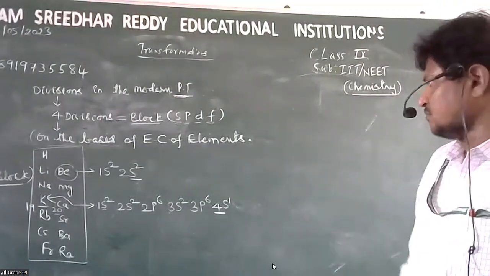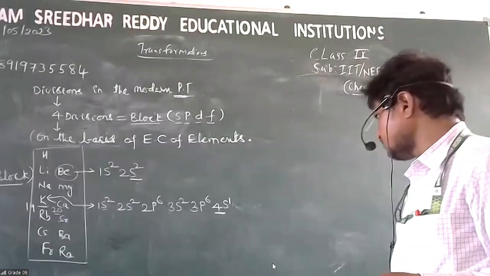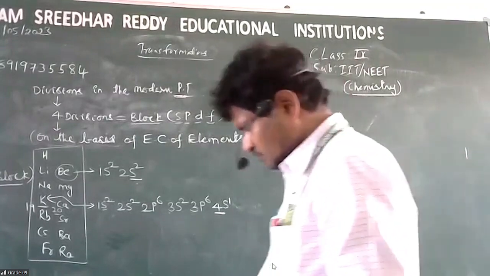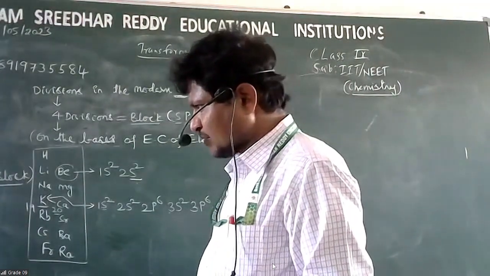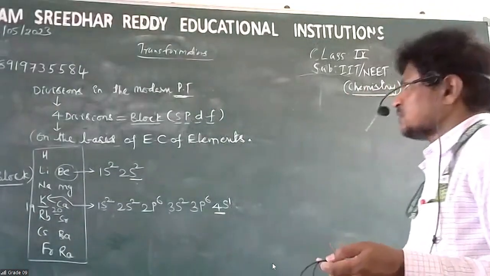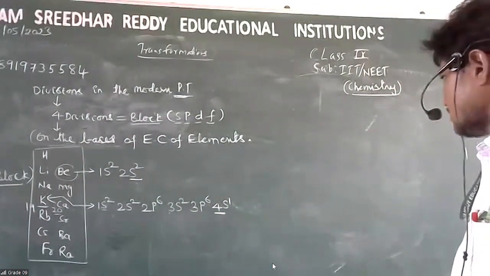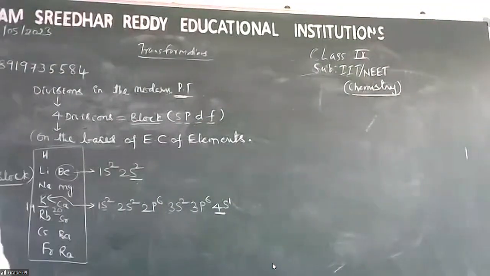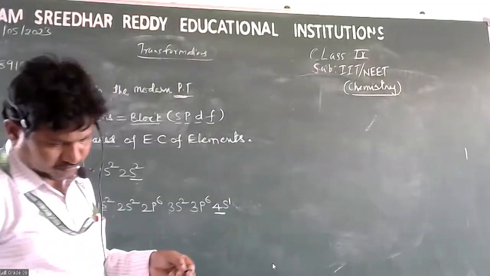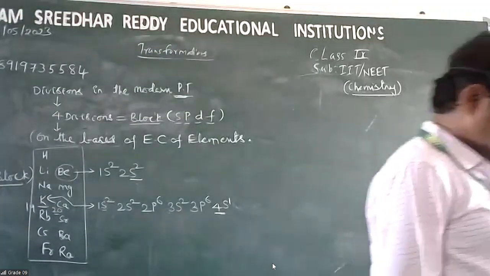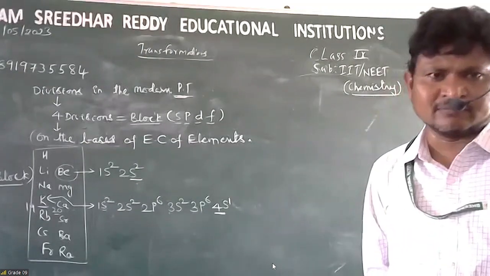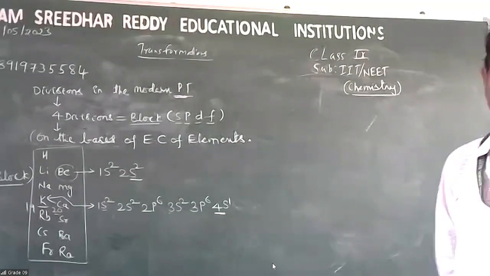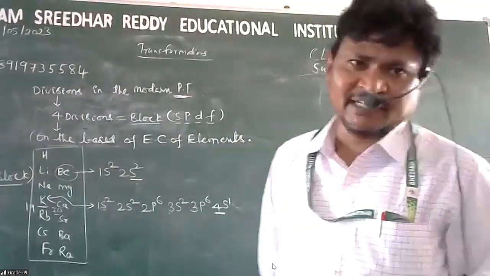The last electron of an atom. Okay, the last electron of an atom is called the differentiating electron.